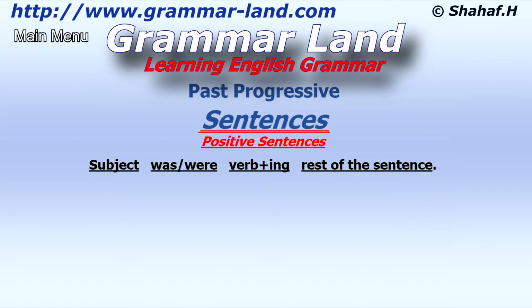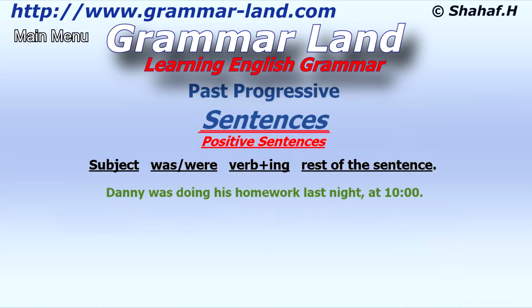Positive sentences. The sentence starts with the subject, followed by was, or were, depending on the subject. After that, comes a verb plus ing, and then, the rest of the sentence. Danny was doing his homework last night, at 10 o'clock. The subject is Danny. We use was, because Danny is a he. We add ing to the verb do, which turns into doing. After all that, the rest of the sentence.